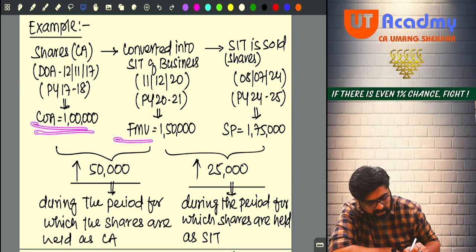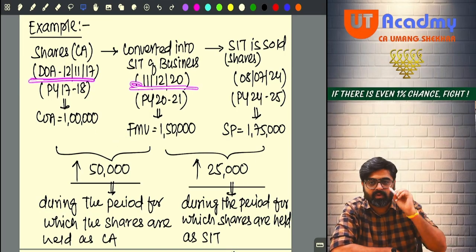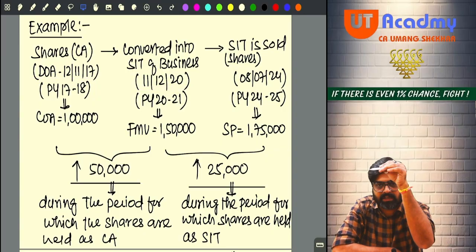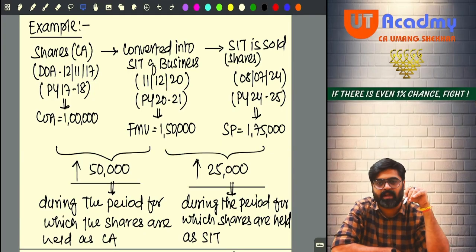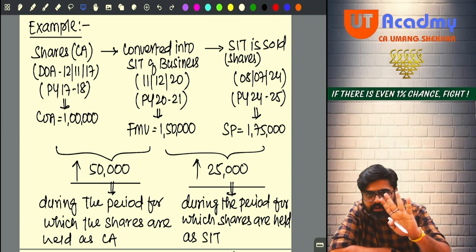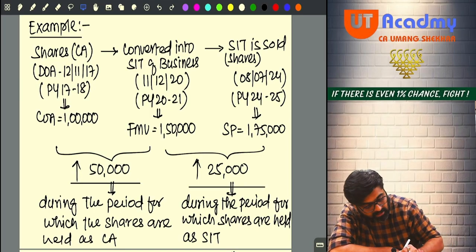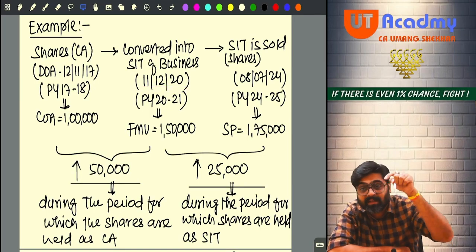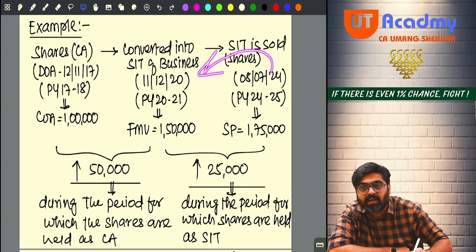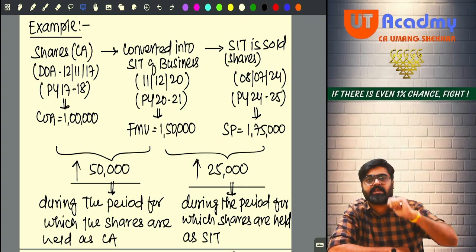If you check the period of holding of the unlisted shares, period of holding is more than 24 months. Asset is long term. And indexation will also happen because conversion, meaning the transfer, is happening prior to 23rd July.